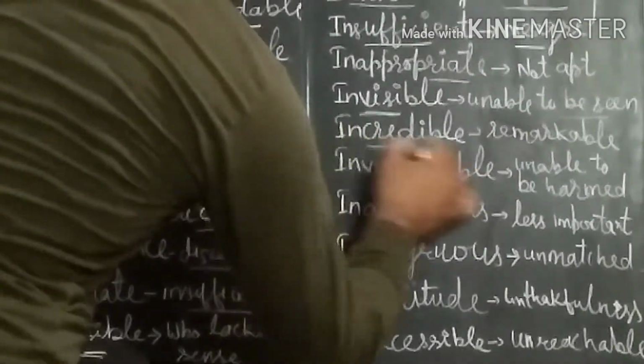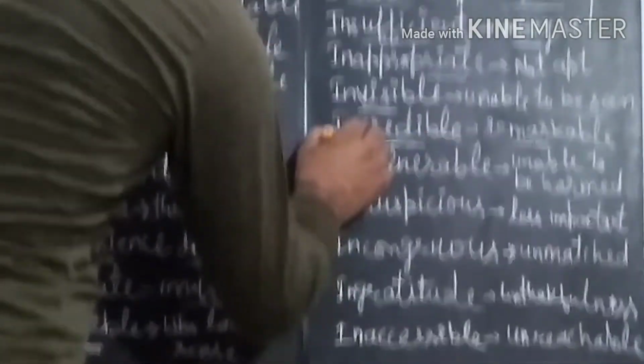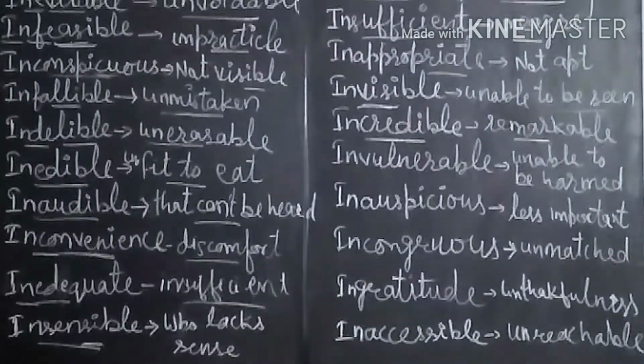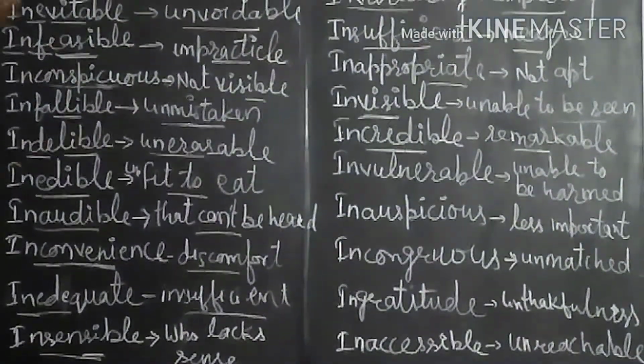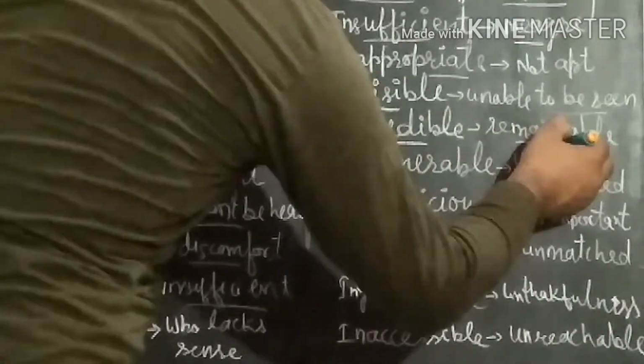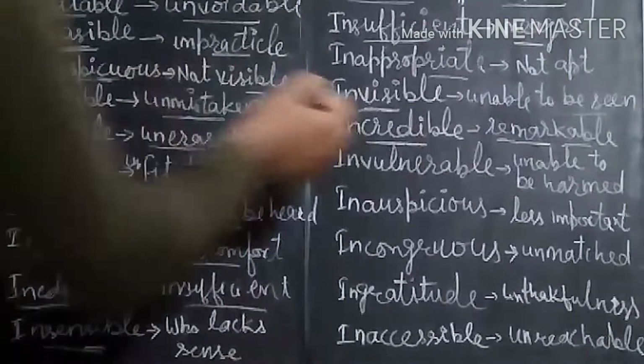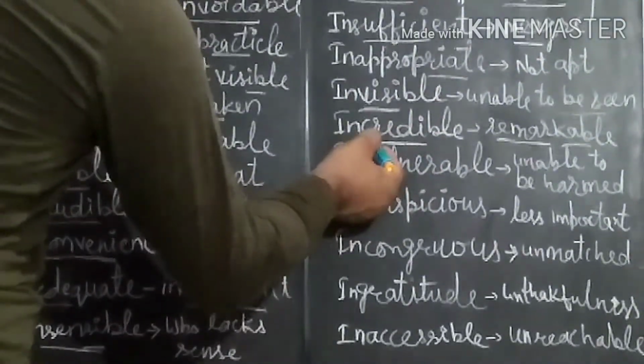Next one is incredible. Incredible means remarkable. Credible means the thing that can be trusted on. Incredible means the thing that cannot be trusted on. But the word incredible is used positively, and we can say if a thing is remarkable, if a thing is very, very good, very fine, then we can say the thing is incredible.